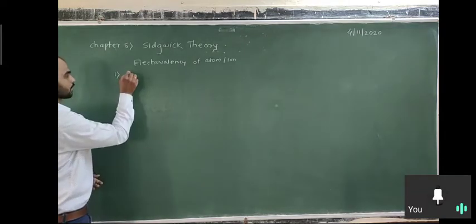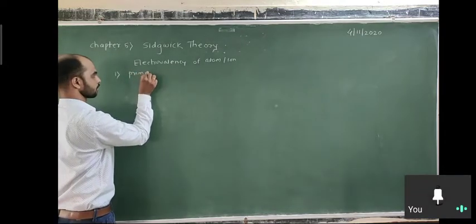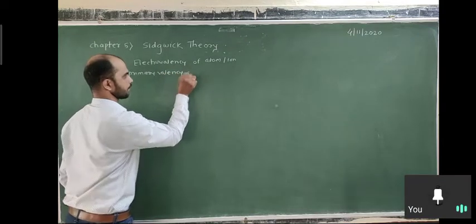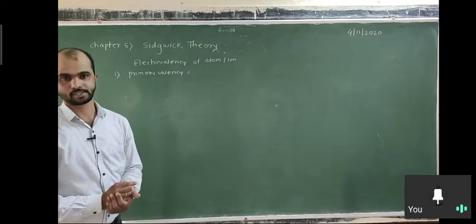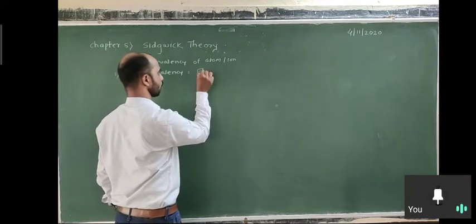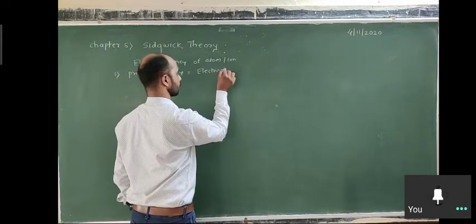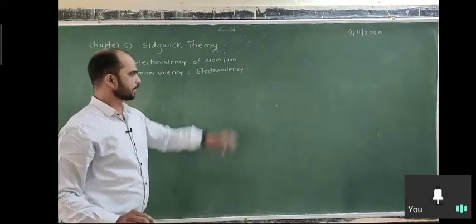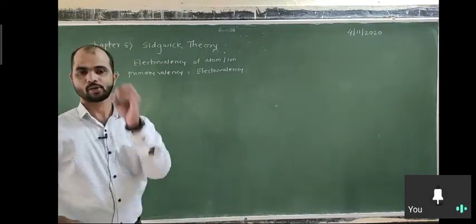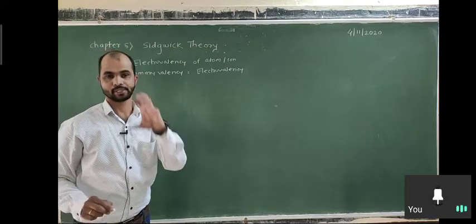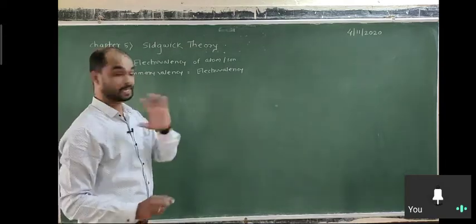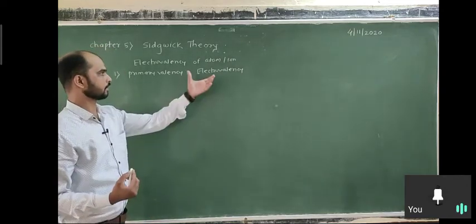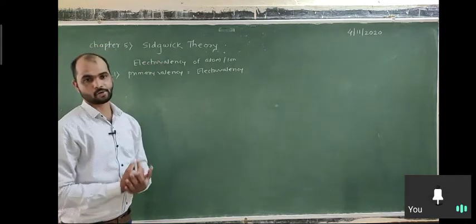Werner's primary valency is the electrovalency. It depends on how many electrons are lost during the formation of the complex, which is predicted or interpreted by the Sidgwick model.